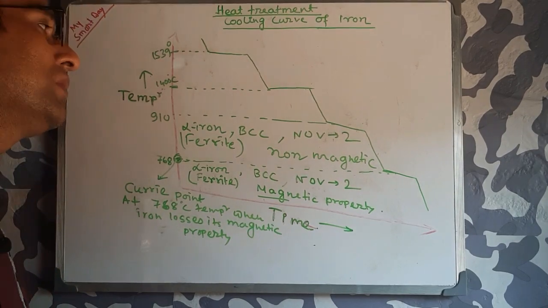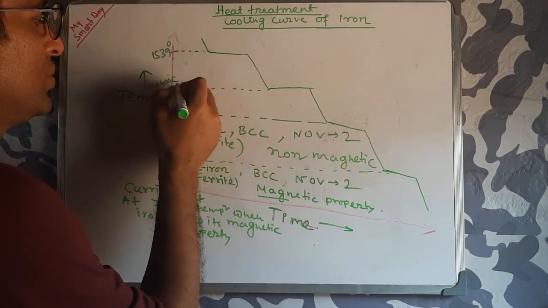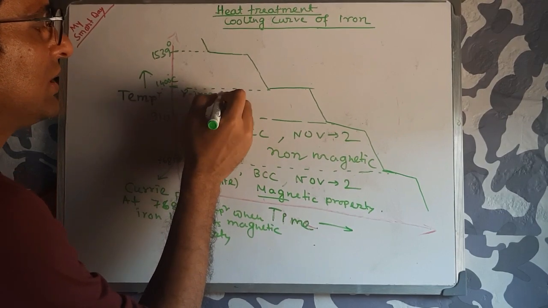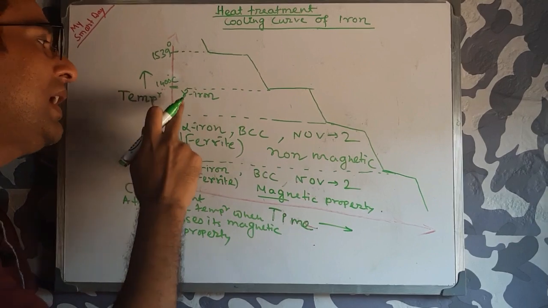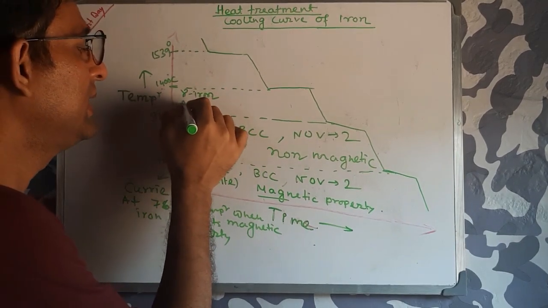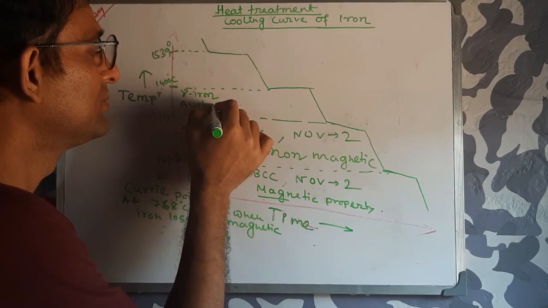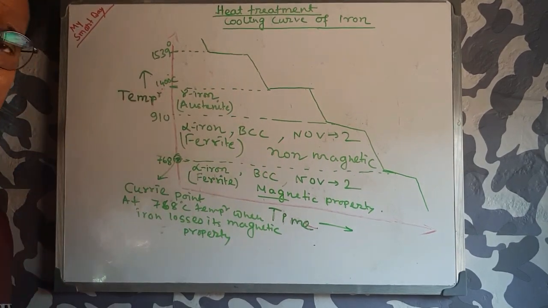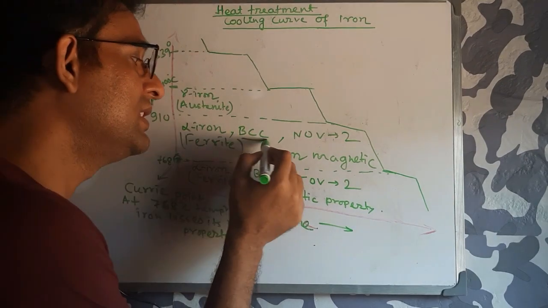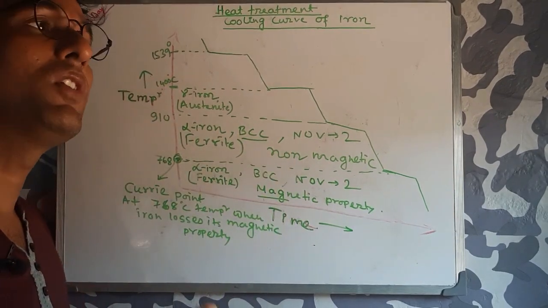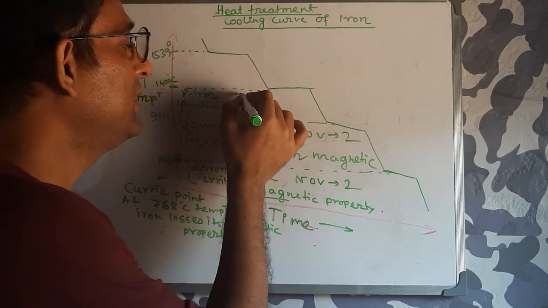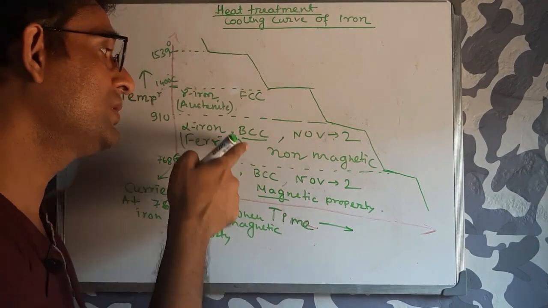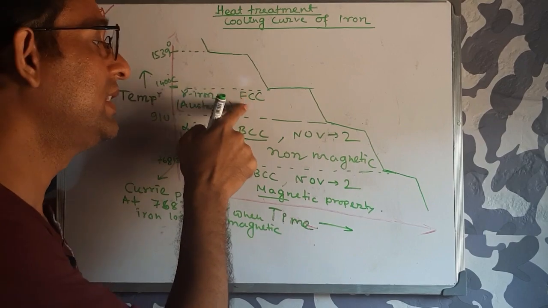Now, if you heat to 910 degrees centigrade, the pure iron will change its form. Alpha iron changes to gamma iron, and this gamma iron has a specific name, that is austenite. Not only that, the BCC, body-centered cubic crystal structure, also changes its form and becomes FCC. So a crystal structure transformation happens here, to FCC.